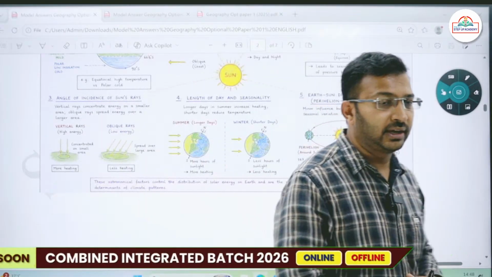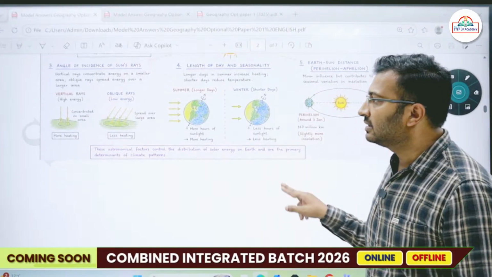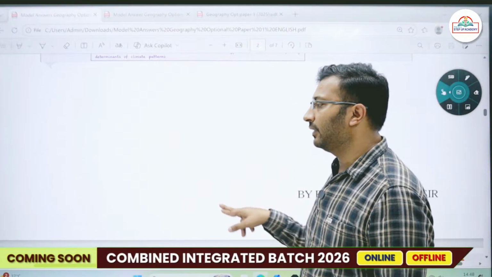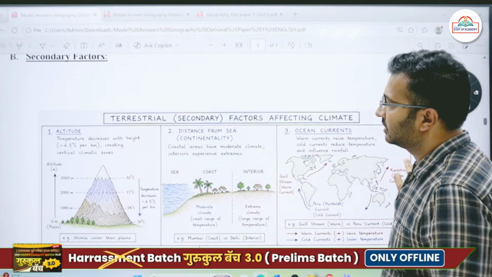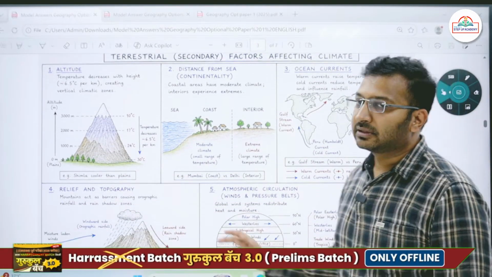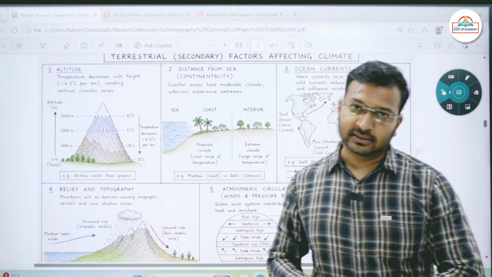The heat is quite high over there. Okay, so these are some primary factors. Then there are some secondary factors which are responsible for the changes in the climate on the surface of the earth. So we have altitude, that becomes a secondary factor.